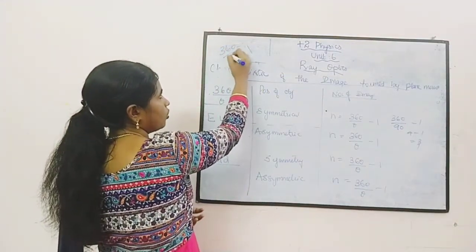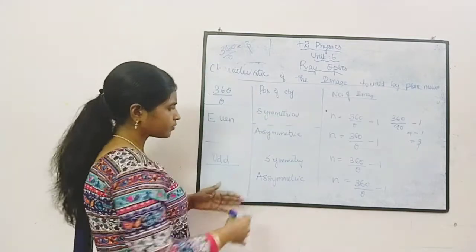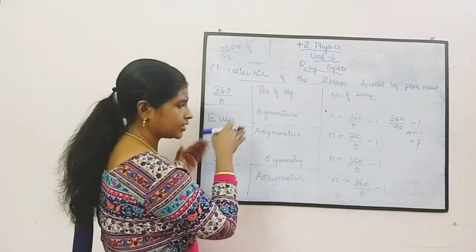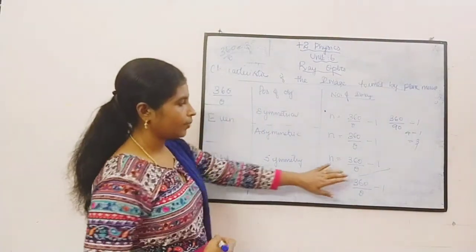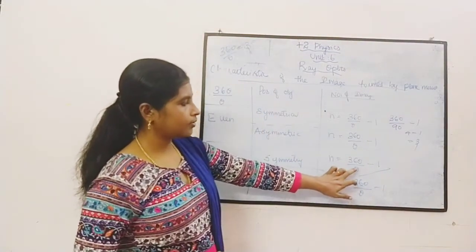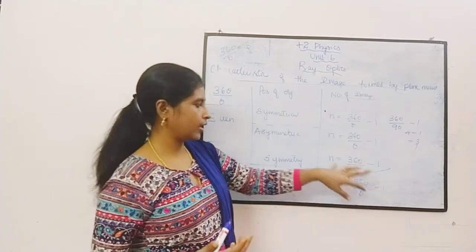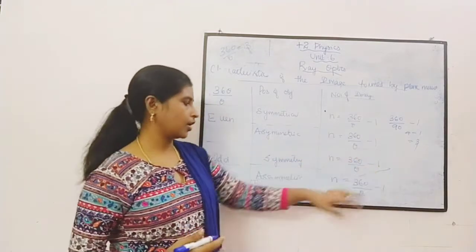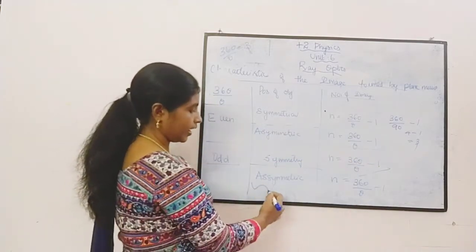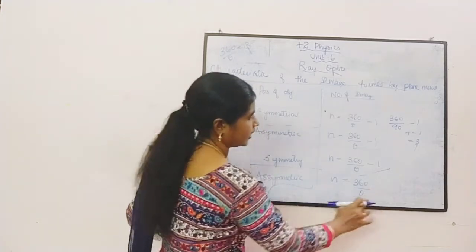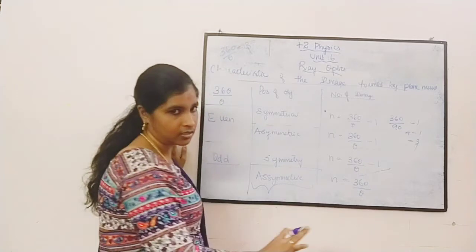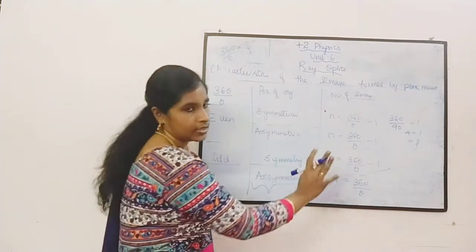360 by theta வந்து ஒரு odd number ஆ கிடைச்சிச்சு அப்படினா, there are 2 cases. If it is symmetric, the number of images you are getting is this one. Okay. For example, you just substitute any values. The number of images you are getting is this one. But if it is asymmetric, ray வந்து asymmetric-ஆ வந்து விழுந்துச்சு அப்படினா, the answer you are getting is n is equal to 360 by theta, not minus 1. It is simply 360 by theta.